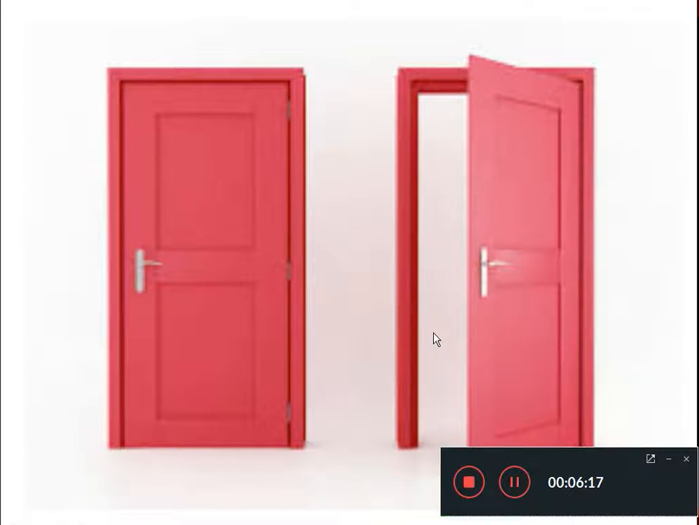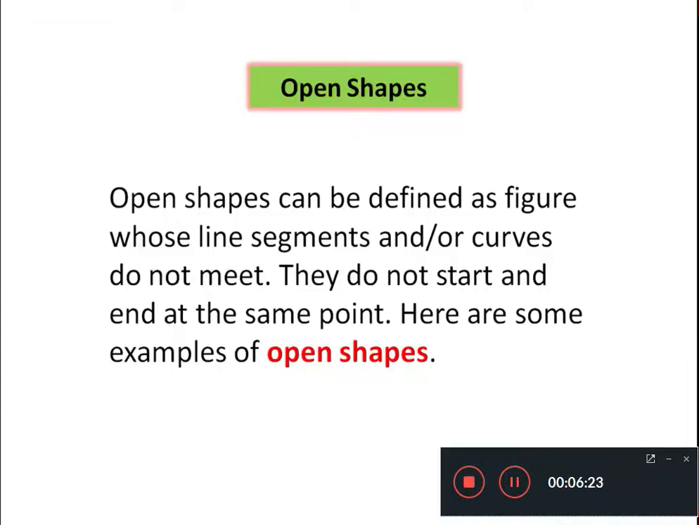So it's so simple to understand. Okay, we are going to take some more examples. As I earlier told you, the entire shapes have been categorized into two categories: one is the open shapes and the second is the closed shapes. At first we will try to understand what an open shape is.